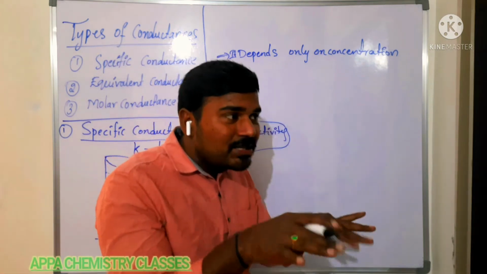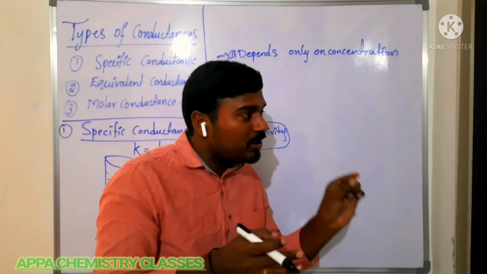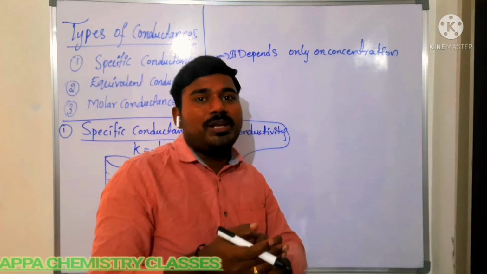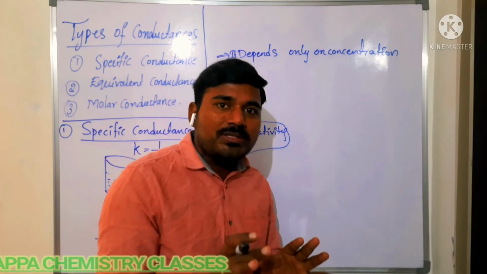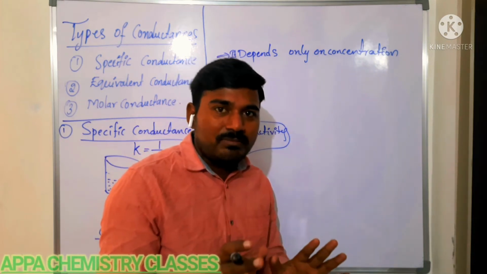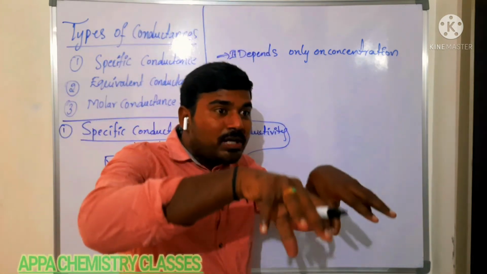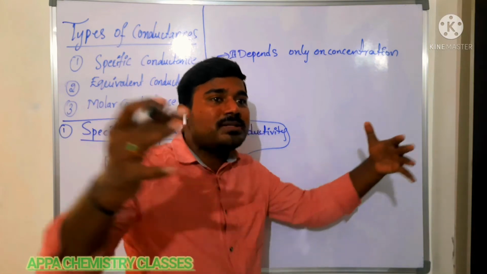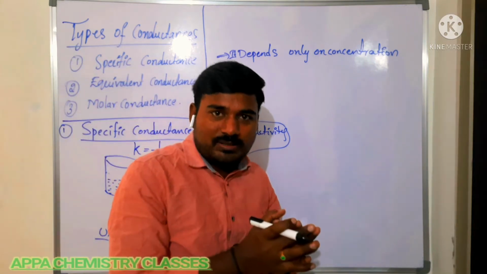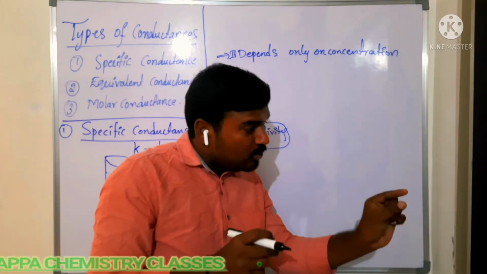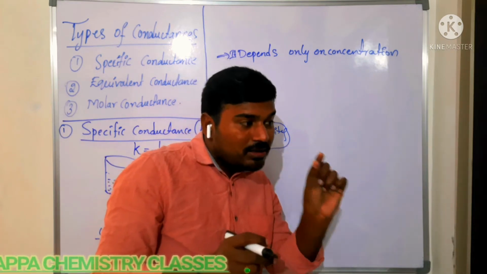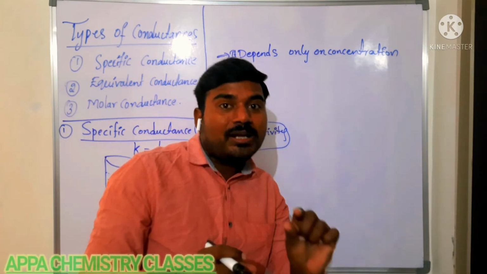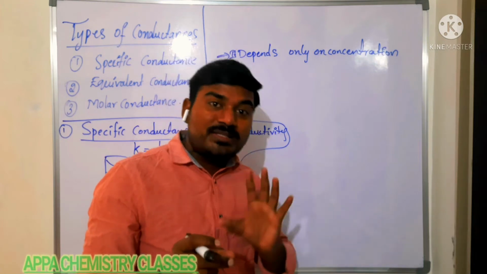If you are decreasing the concentration, then what happens? The number of ions per unit volume will be less. Overall, the number of ions in the electrolytic solution will be the same. But when you are doing the dilution, that is, when you are adding more quantity of water, the ions are separated by a larger distance. So in a unit volume, the number of conducting ions will be less. Is that clear?